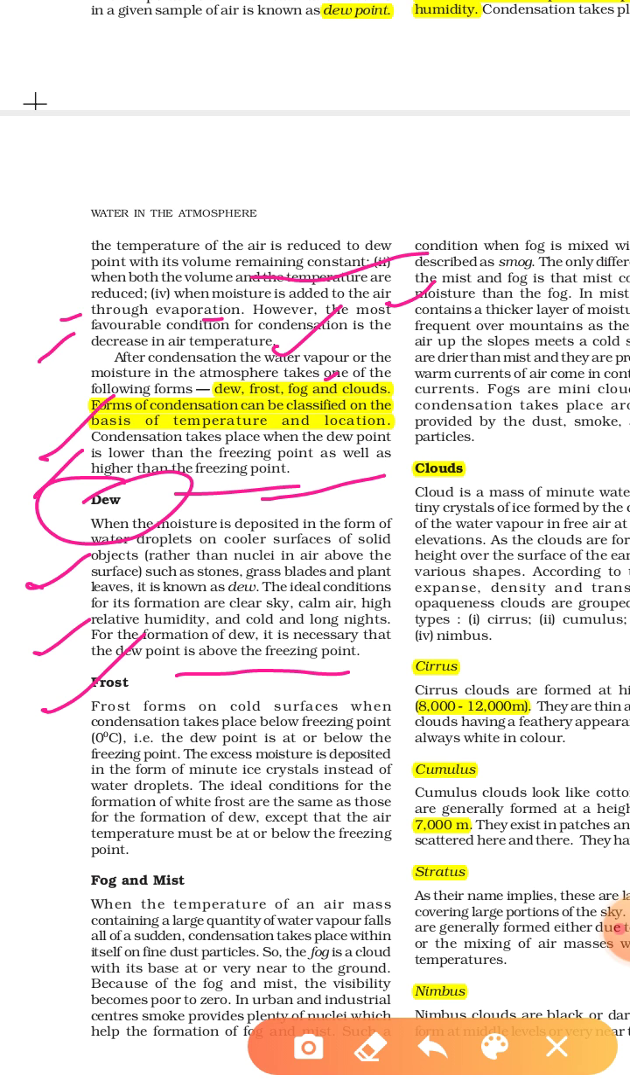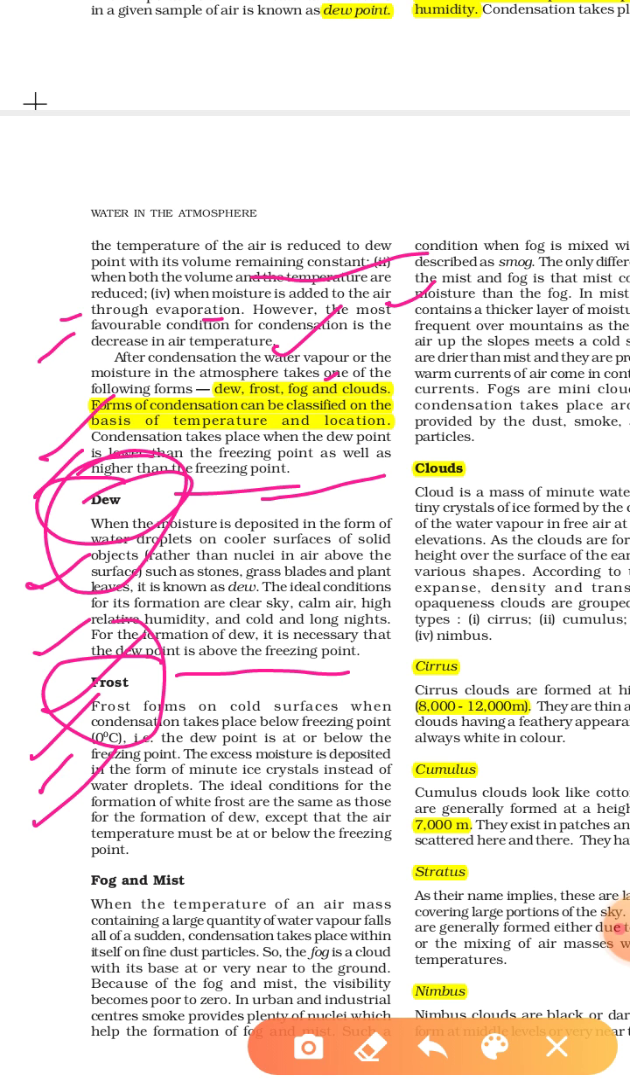Frost forms on a cold surface when condensation takes place below freezing point, meaning below 0 degrees, so the water converts into the solid state. The dew point is at or below the freezing point, so the excess moisture is deposited in the form of minute ice crystals. Minute ice crystals mean water in solid state instead of water droplets. So basically, if the water is deposited as water droplets, this is called dew, or if the water is deposited as ice crystals, this is called frost.